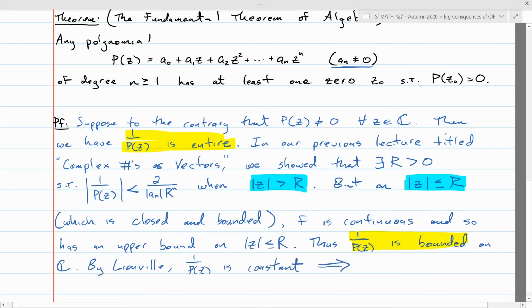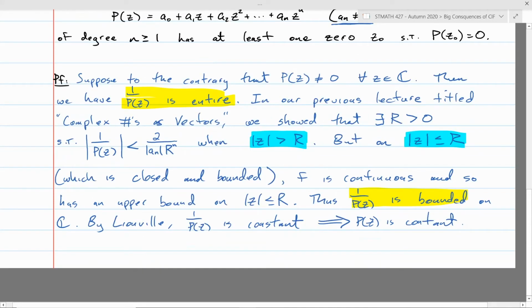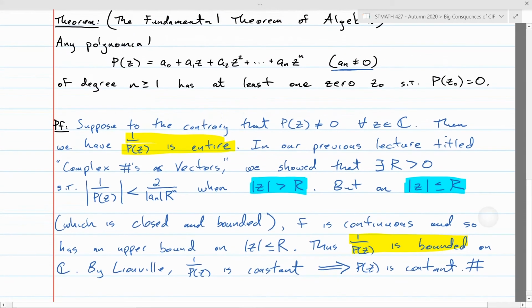And of course, if 1 over p of z is constant, that tells us that p of z is constant. But hold on. A polynomial is not constant. That's easy to tell. So this is a contradiction. I mean, just think about it. Any polynomial, if you let the modulus of the input value z go to infinity, then the modulus of the polynomial itself is going to go to infinity. That's something you can argue with limits pretty easily. Polynomials are definitely not constant if their degree is 1 or larger. So, there you go. Proof of the fundamental theorem of algebra.